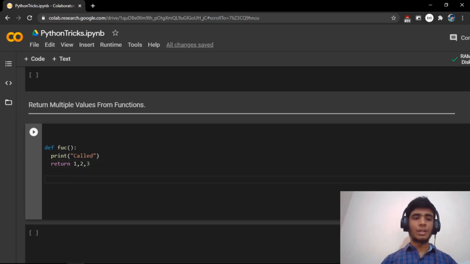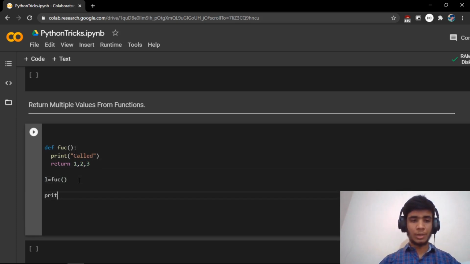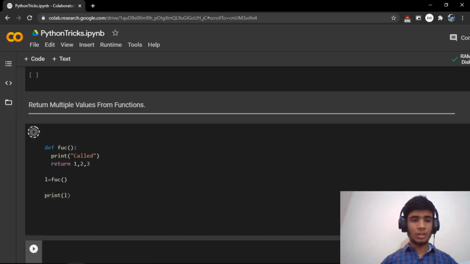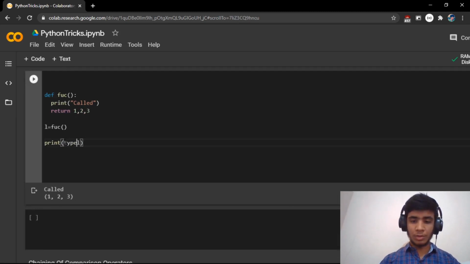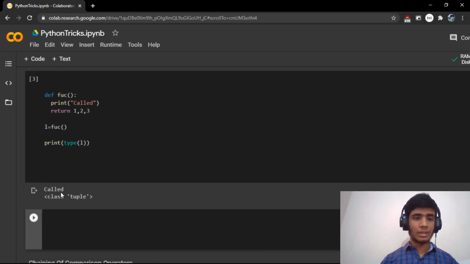So it's returning three variables, and we can receive these in Python. You can do something like this: l = function(). By default, these three values are returned to l in the form of a tuple. Let me show you. If I print l, you can see the output is a tuple of 1, 2, 3. And if you check the type of l, it says tuple. You can see the function is called and the class is tuple.